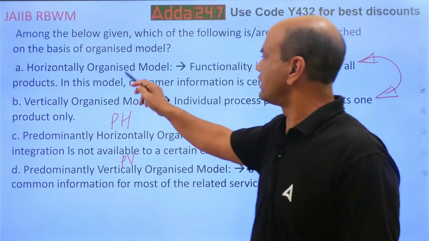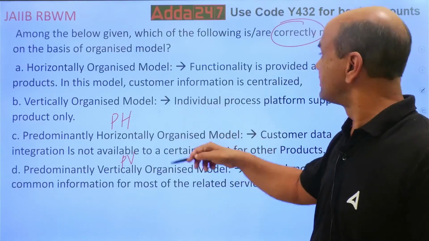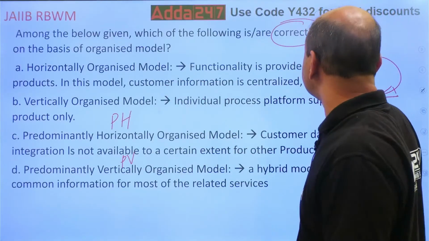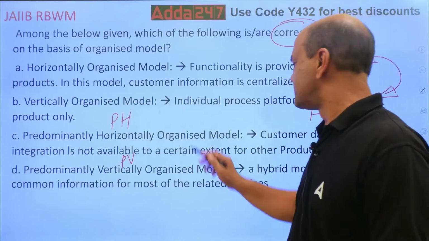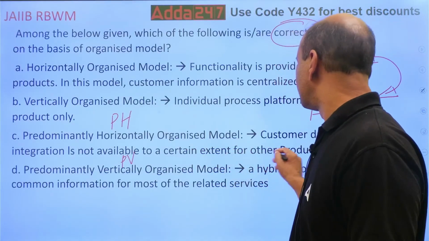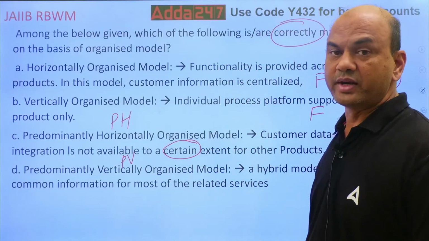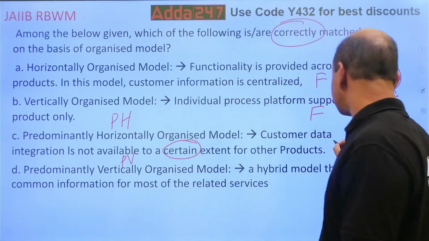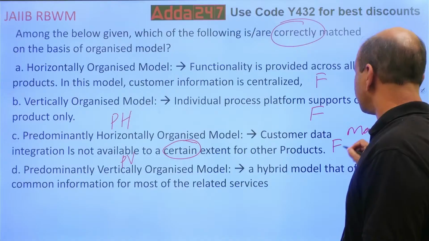So if I want horizontally organized, it is this. Individual process platform supports one product only. Vertically organized, functionality is provided across all the products. So this is false. This is false. PH, customer and data integration is not available to certain extent to other products. Certain means to some extent. In fact, it is majorly not available. So this is also false. To major extent, it is not available to other products.